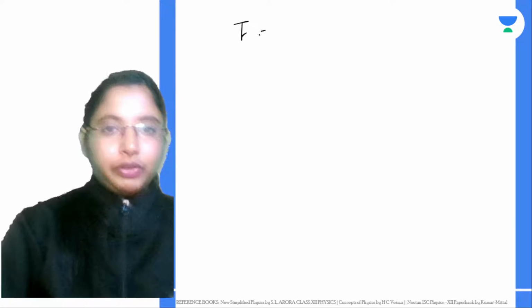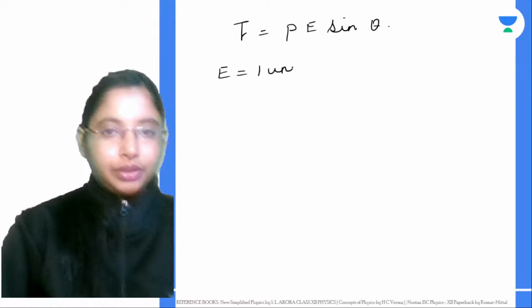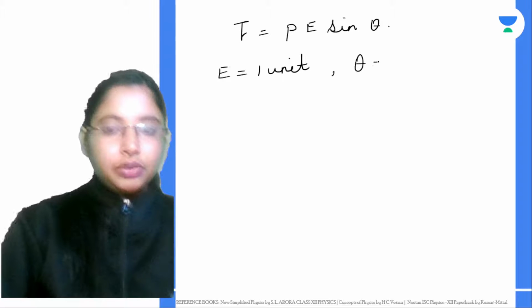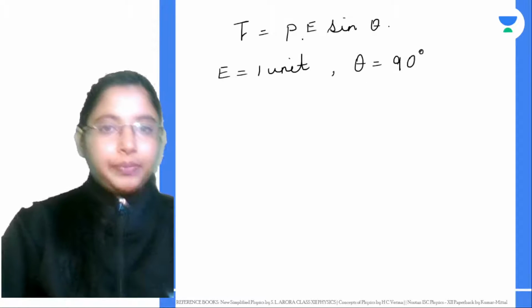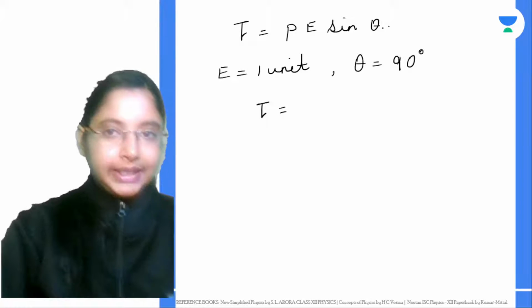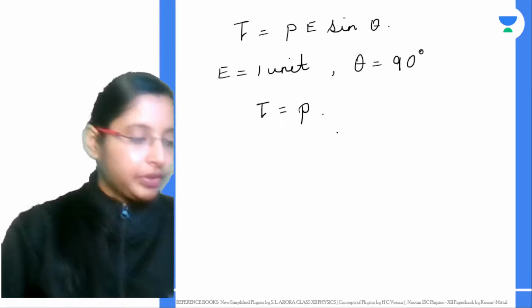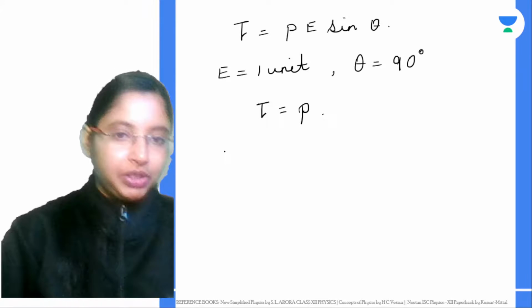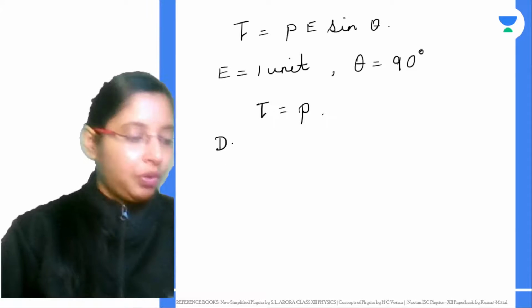We have torque equal to PE sine theta. If E is equal to 1 unit and theta is equal to 90 degrees, then tau is equal to PE, E becomes 1, sine 90 is 1, so you get the torque equal to the dipole moment. From here we can define the dipole moment.